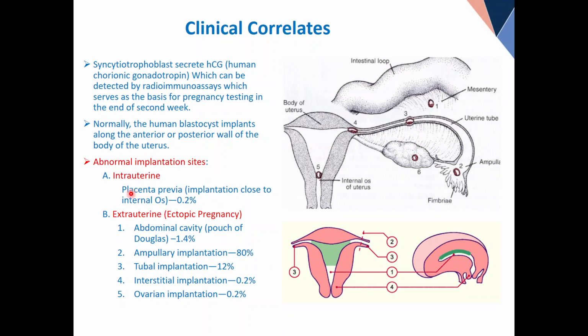This is a simple slide. The abnormal site can be within the uterus or outside the uterus. So some sites are mentioned in the diagram with percentages. No explanation is required, no signs, symptoms, whether it will continue or not, how to detect. Just the sites. As long as you know the sites, good for us.